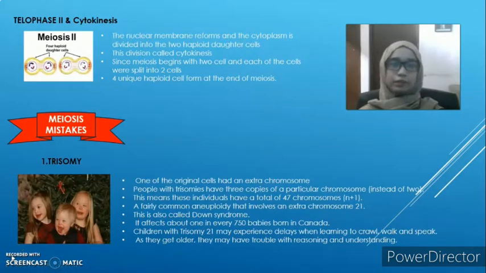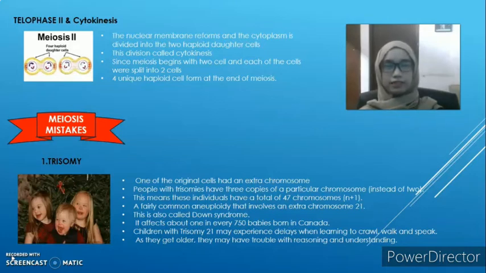The nuclear membrane reforms and the cytoplasm is divided into two haploid daughter cells. The division is called cytokinesis. Since meiosis begins with two cells and each of the cells is split into two cells, four unique haploid cells form at the end of meiosis.